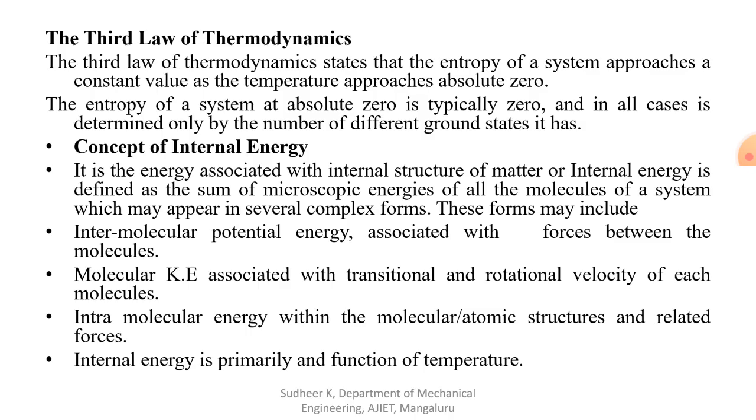So there are basically two important properties I forgot to tell in the last class. There are two properties, one is called intensive property, another one is called extensive property. So temperature is an intensive property. Intensive property means the property which is independent of matter or independent of mass, then we call it an intensive property. Extensive property means the property which depends on mass or matter, so that is called an extensive property.